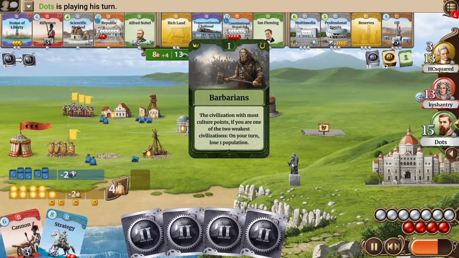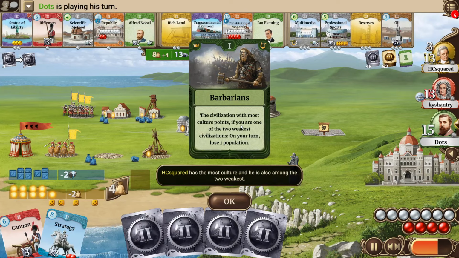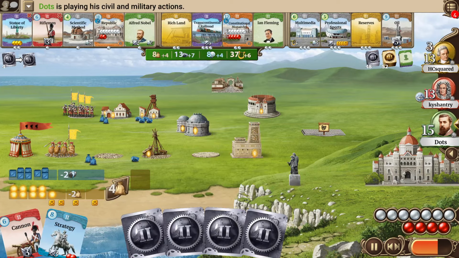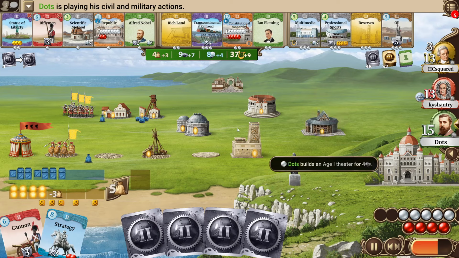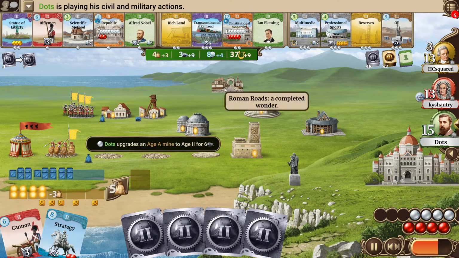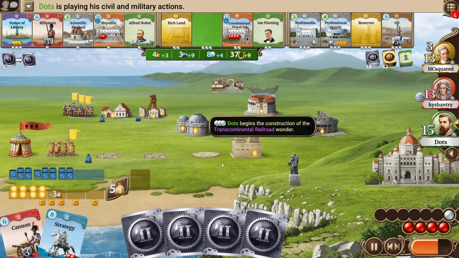Dots seats and the barbarians are revealed. HCsquared will lose a population because of that. Dots will increase his population, builds the drama, is now at 9 culture production. He also got some additional culture production from the Rome roads, who now switched to culture production. He will go for another coal upgrade, and he is still going for the railroad. It's late, but getting 5 strength, going up to 12 resource production might still very well be worth it. Who knows? He might even get oil at the next turn, but he might not have enough science to easily justify that investment into oil.